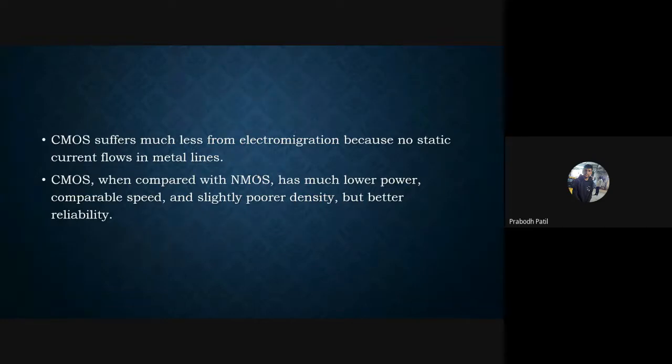CMOS suffers much less from electromigration because no static current flows in metal lines. Electromigration is a great concern in VLSI, so CMOS suffering less from it makes it good for circuit designing. Briefly, we can say that CMOS, when compared to NMOS, has much less power, comparable speed, and slightly poorer density, but better reliability than NMOS.